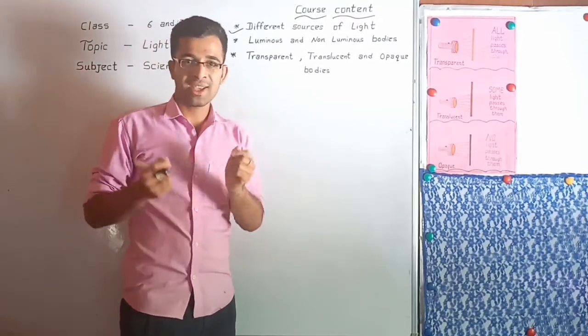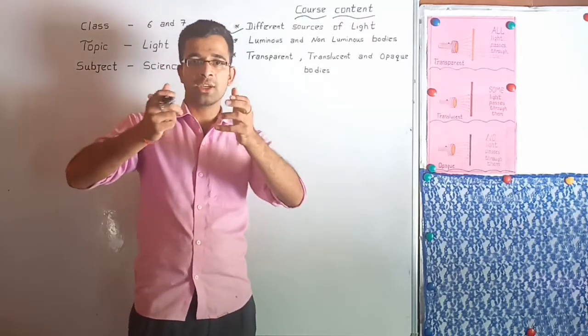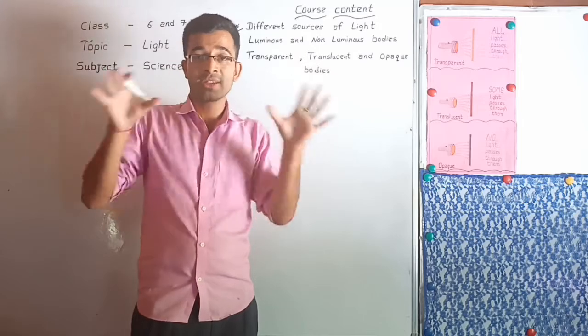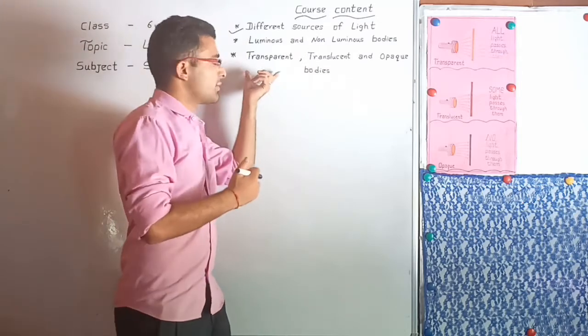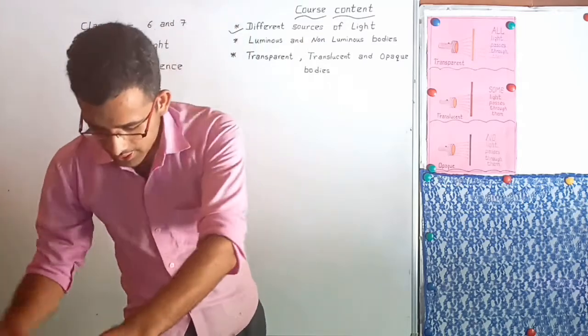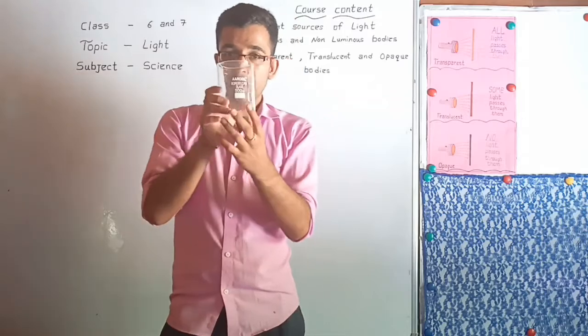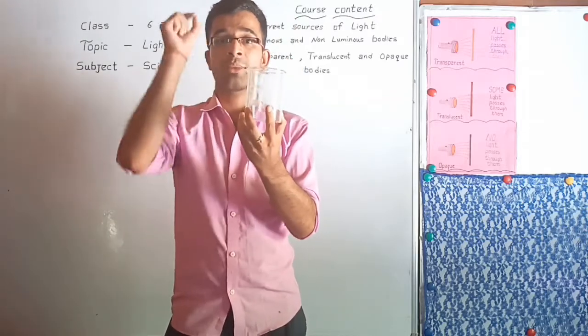Like you can see in our surroundings there is air. You can easily see me through the air. By this, air is one example of a transparent body. Here I have some examples for you. Here you can see, what is this? Yes, this is a beaker. Yes, this is one example of a transparent object.